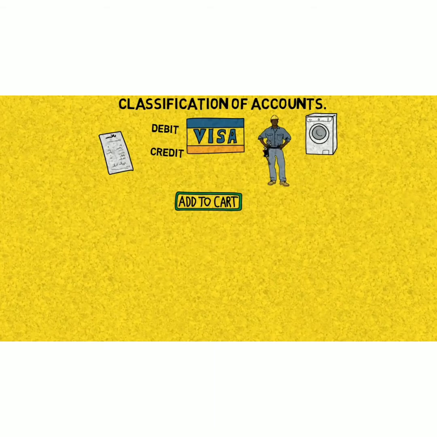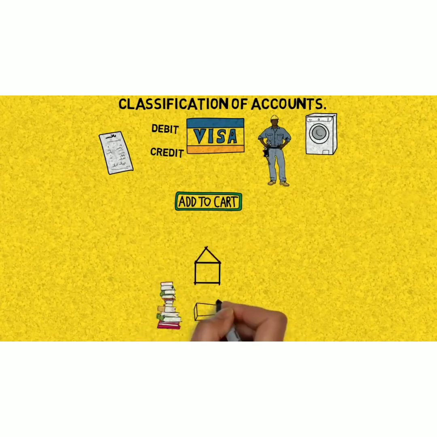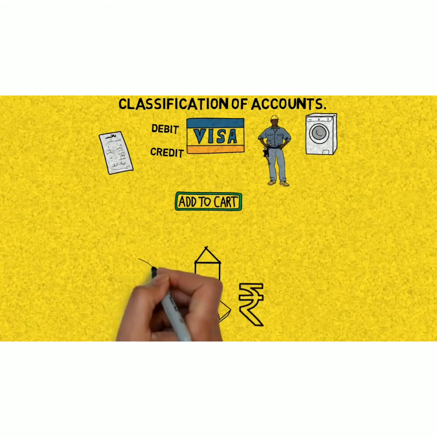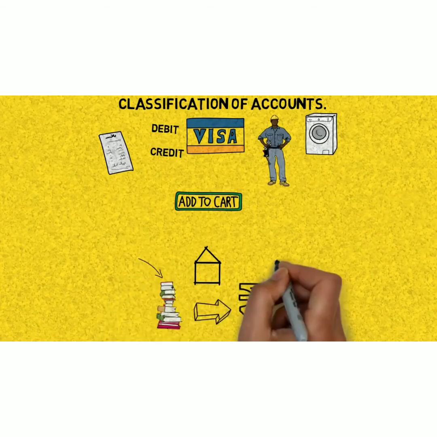Let's think we have a business of a stationery shop. We sold books to a person. In return, he has given some money to us. We can see two accounts are taking place over here. One is sales and another one is cash.